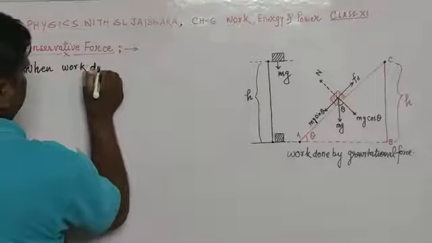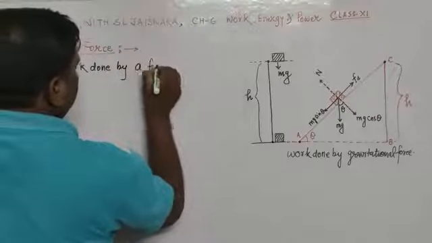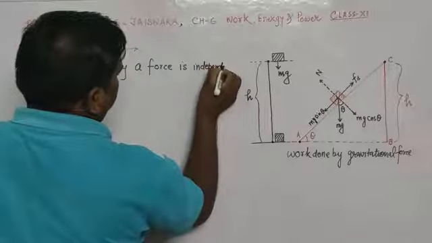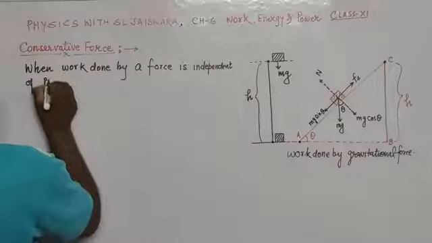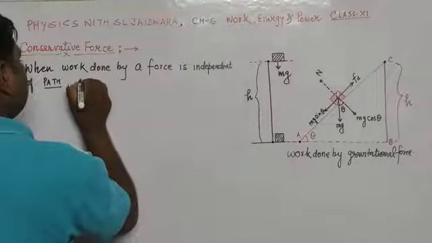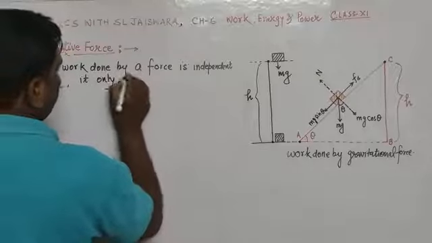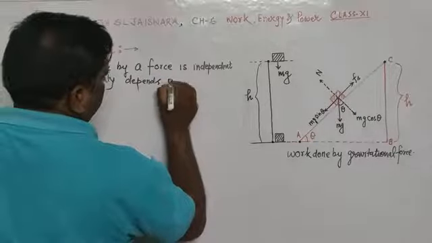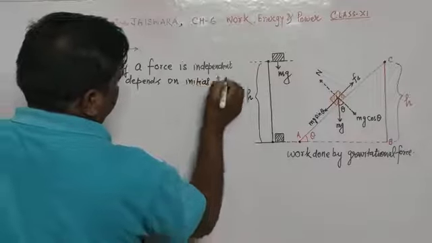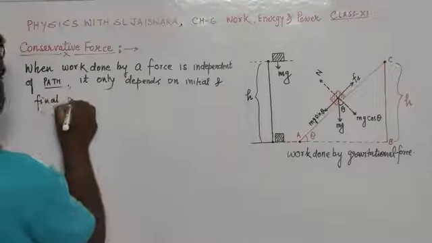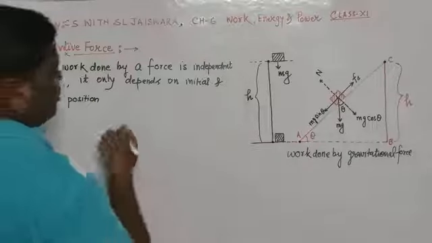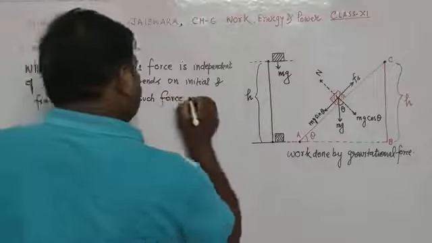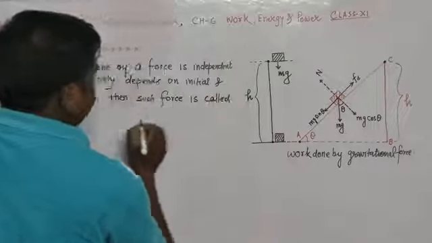When the work done by a force is independent of path, it only depends on initial and final position, then such a type of force is called conservative force.